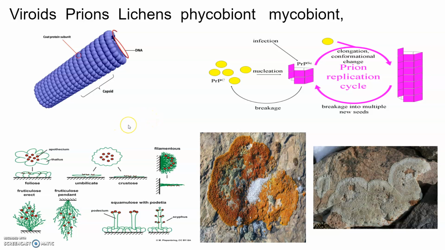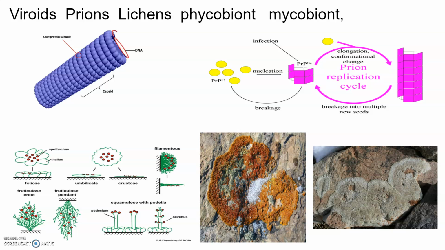Prions. In modern medicine, certain infectious neurological diseases were found to be transmitted by an agent consisting of abnormally folded proteins, and this agent was similar in size to viruses.